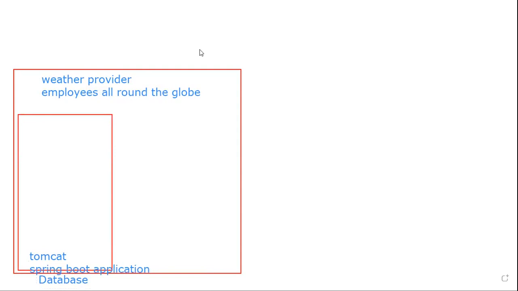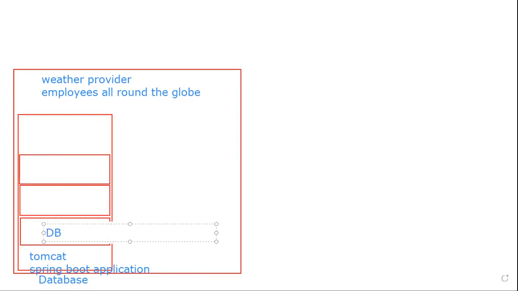Since it is a Spring Boot application, definitely there is a possibility, but for our case, let us take that we have three layers.